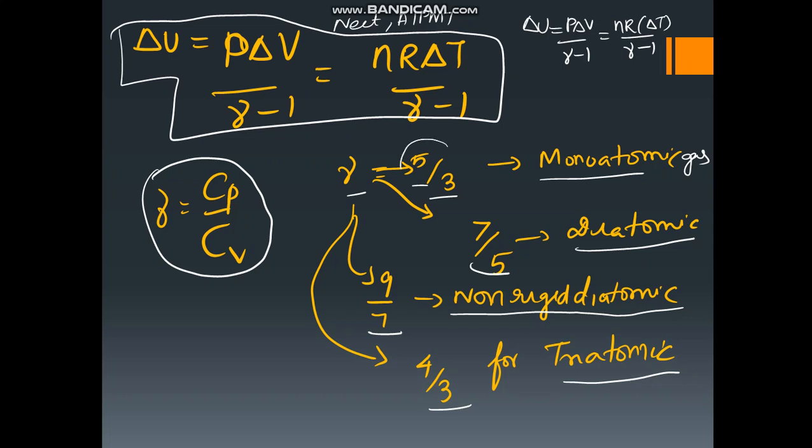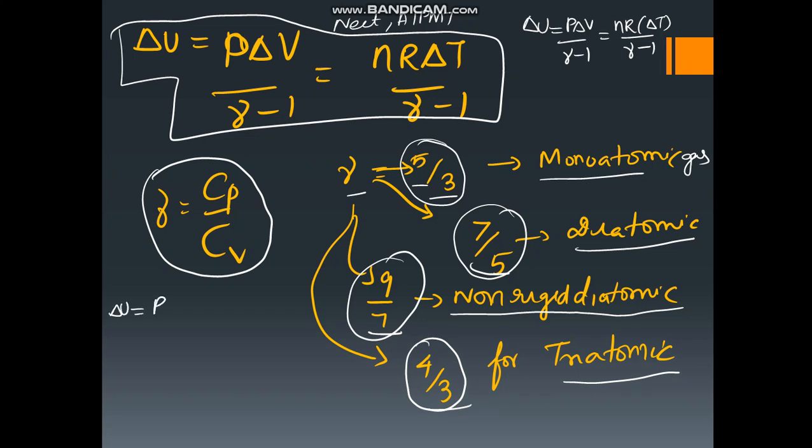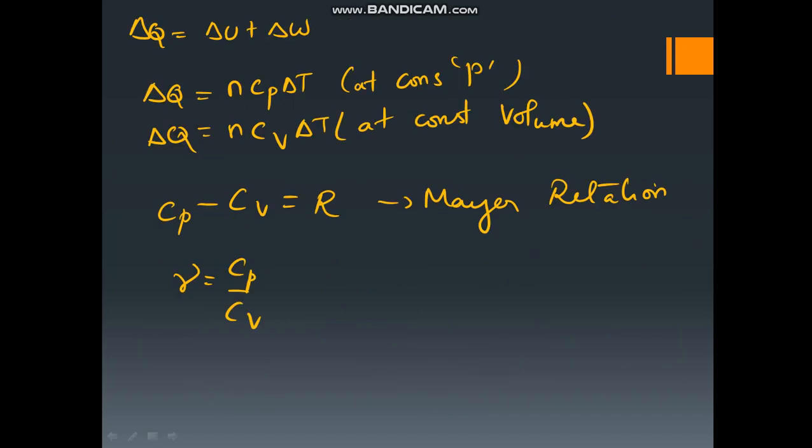Suppose they are asking the change in internal energy for a triatomic gas, then you will do P delta V divided by 4 by 3 minus 1, which is 3 into P delta V. This is the change in internal energy for a triatomic gas.